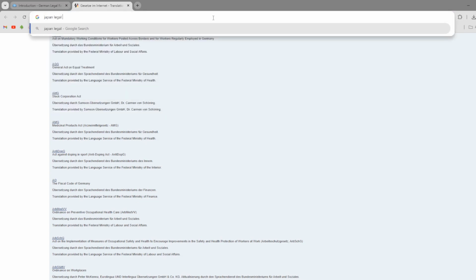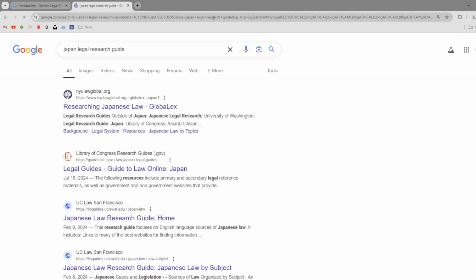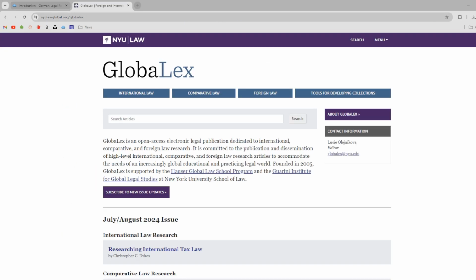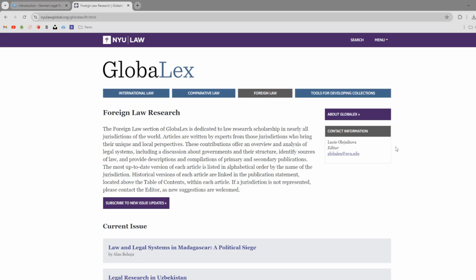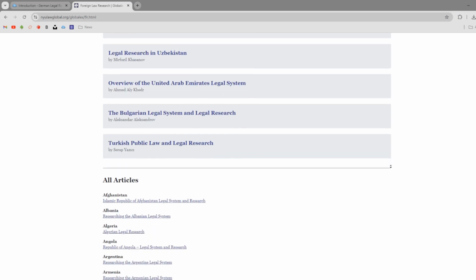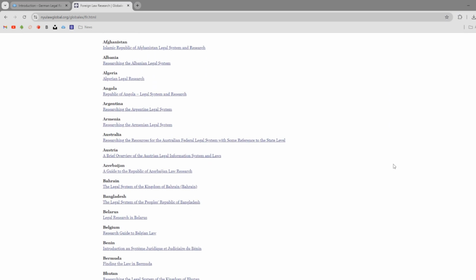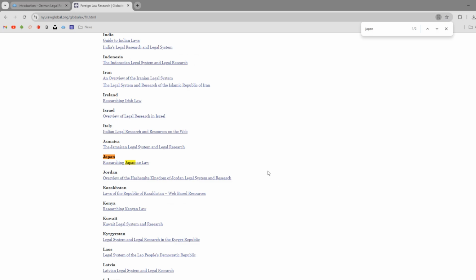There are also a couple of websites specializing in foreign legal research guides that I want to highlight. The first is GlobalX at nyulawglobal.org. This one has a great collection of foreign legal research guides. Let's open up the link to foreign law and an alphabetical list of countries with links to corresponding guides. We're going to go to their guide on Japanese law.